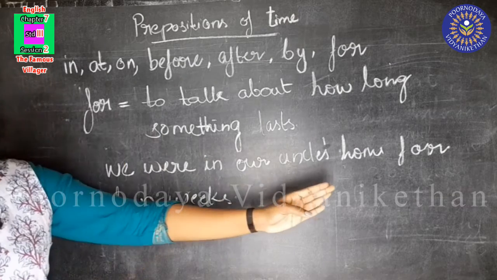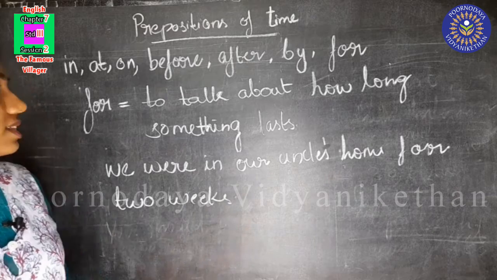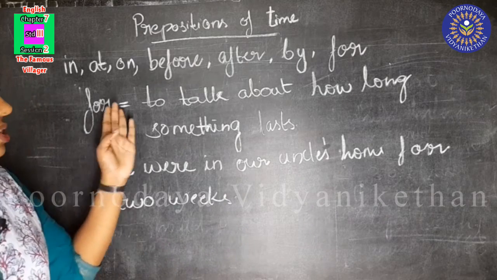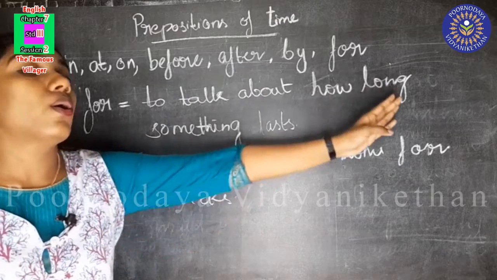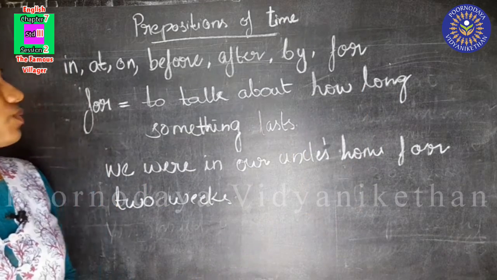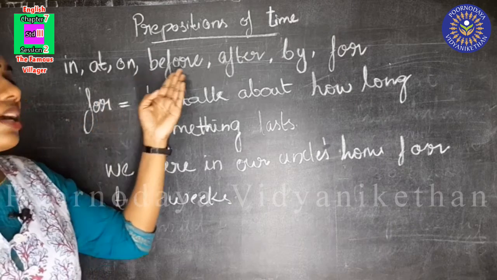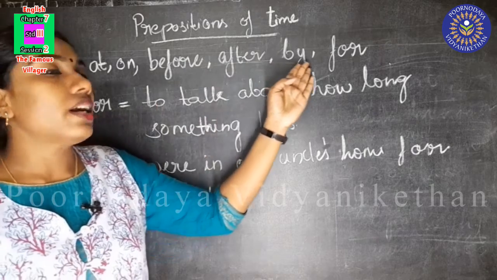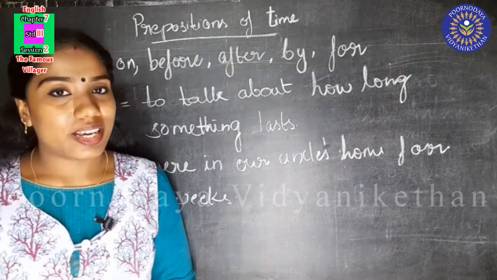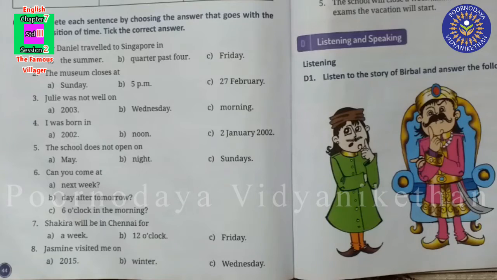How long did we stay there? We stayed there for 2 weeks. So, for is used to talk about how long something lasts. Did you understand, children? So, we learned the prepositions in, at, on, before, after, by and for. Did you understand? Now we'll do an activity.